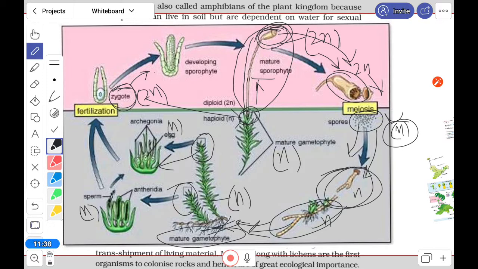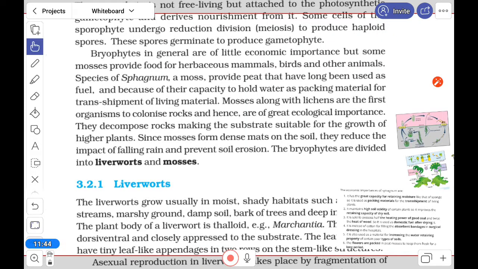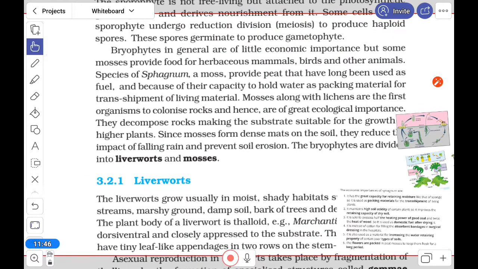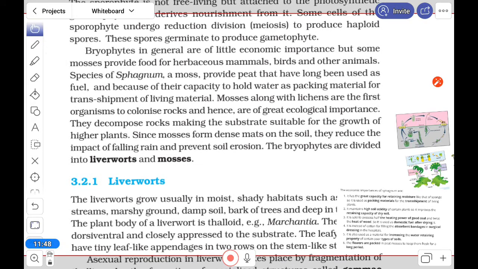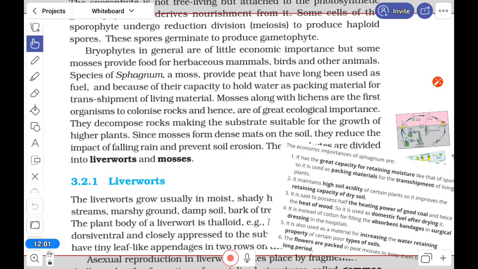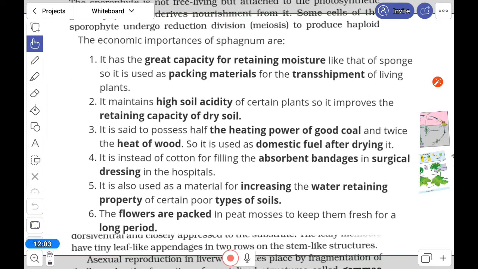Okay, so these things you have to keep in mind. This is very, very important. In economic importance, sphagnum, also known as peat moss, you have to know a little bit. Here you can see the economic importance.